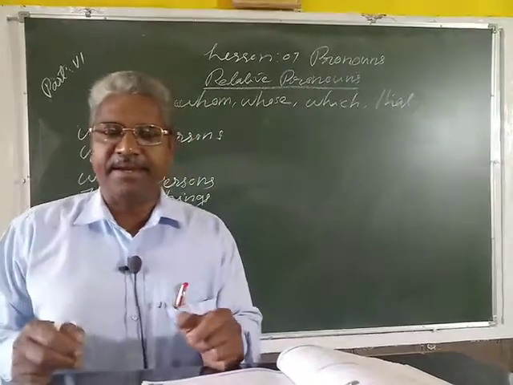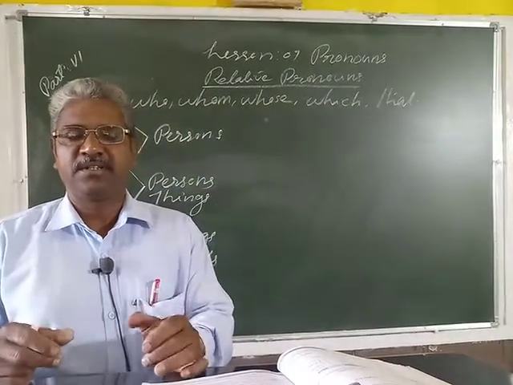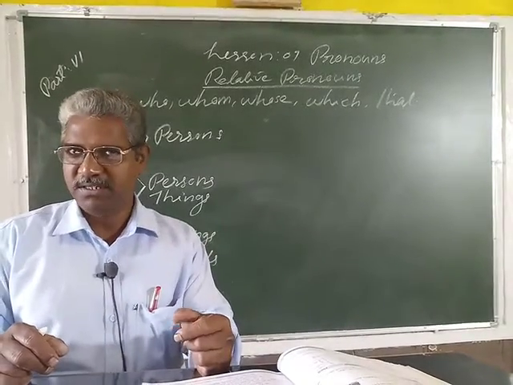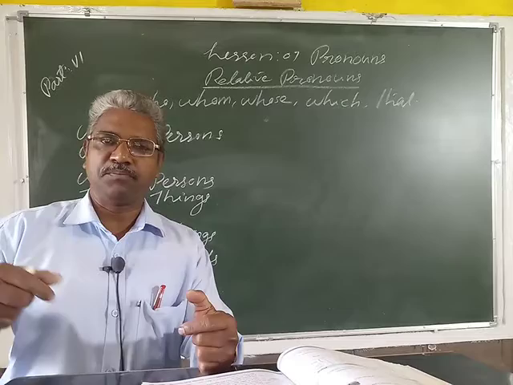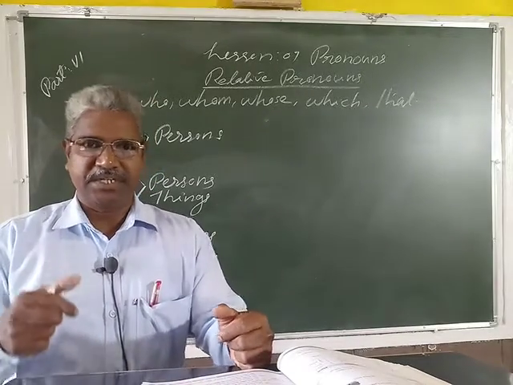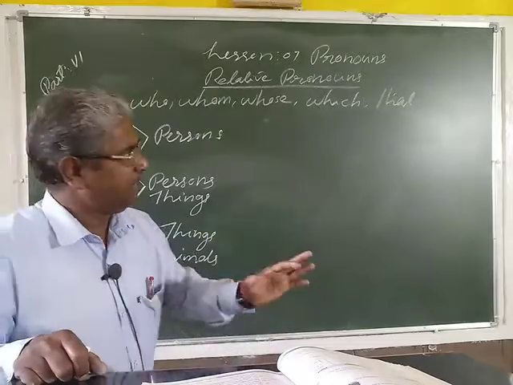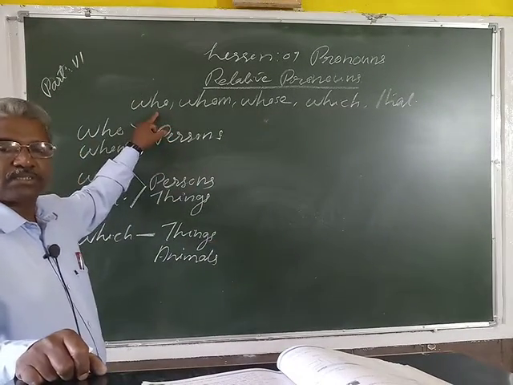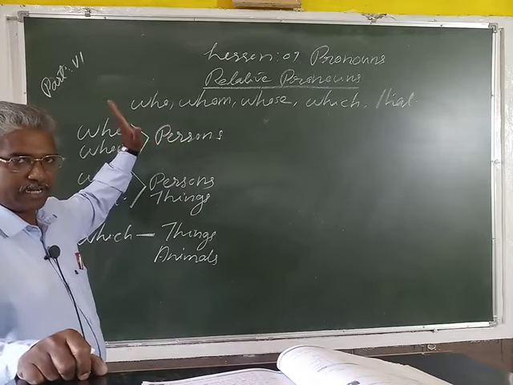So it makes a relation or connection between a phrase or clause, or between the subject and the last part of the sentence. Here mainly 5 relative pronouns are available in English grammar.